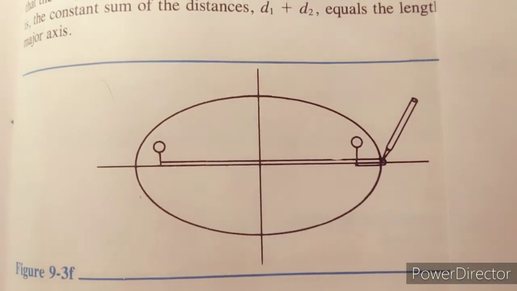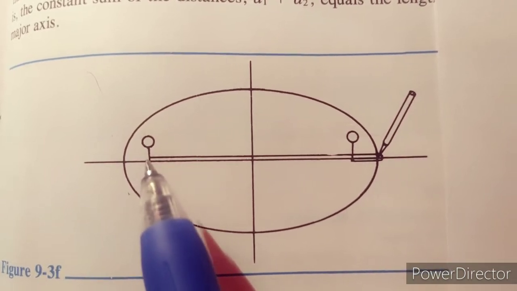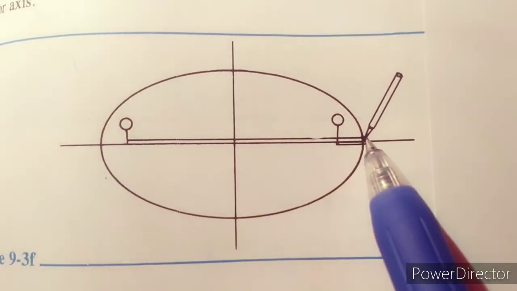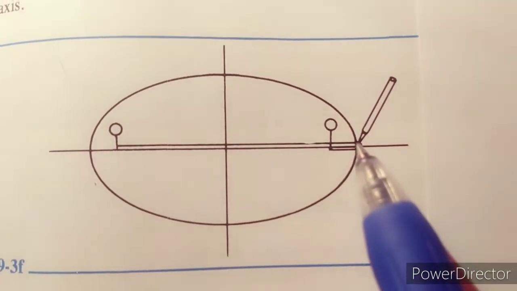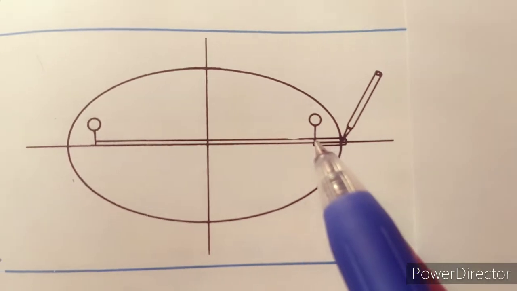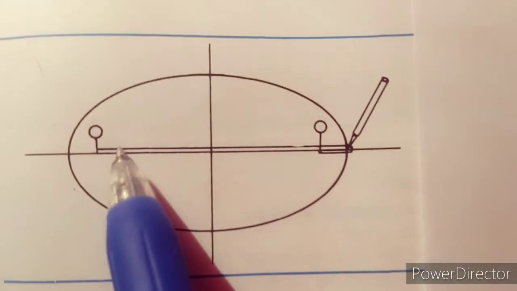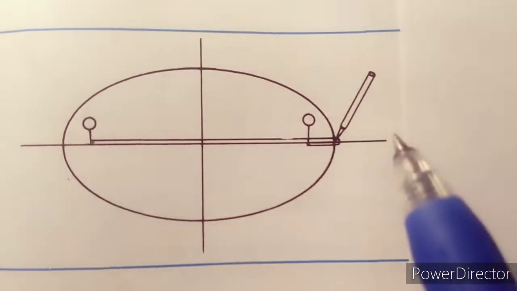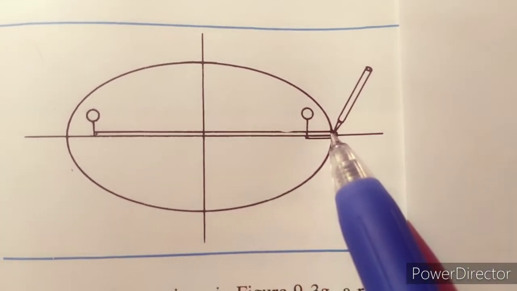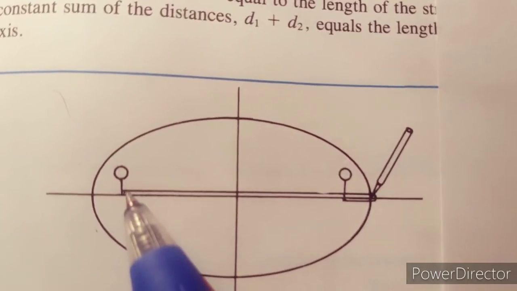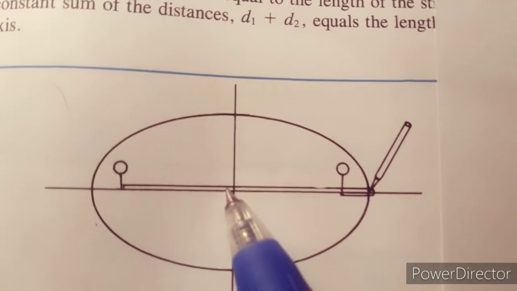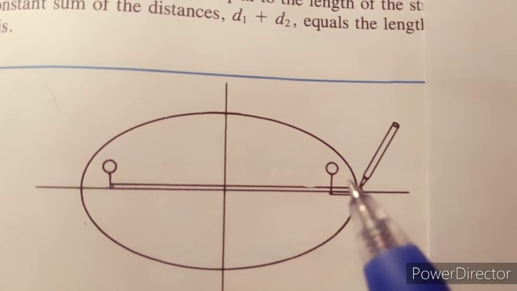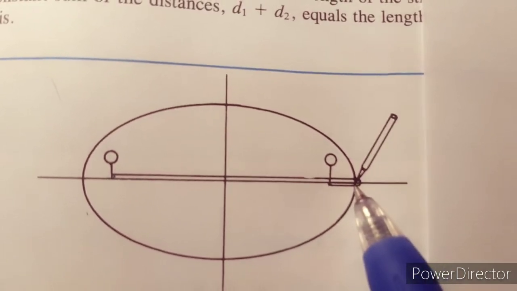The other thing about the focus: if you project the straight lines to this end, let's see. If I project the two straight lines from the two foci to this end, D2 will be the distance from this focus to here, the sum of the distance from here to here, plus from here to here, plus from here to here. And D1 will be only from here to here.